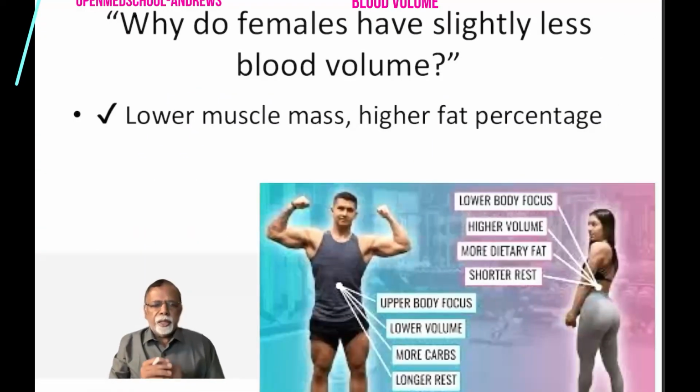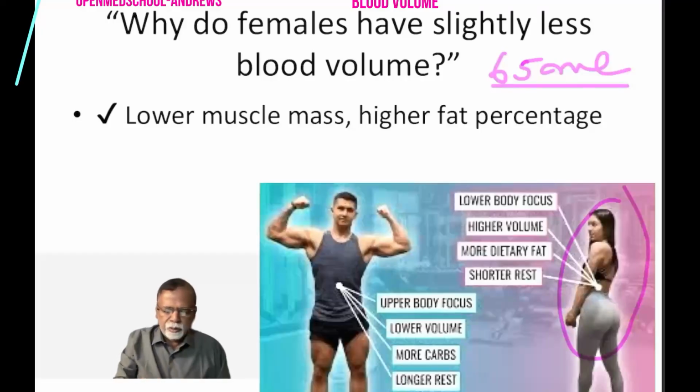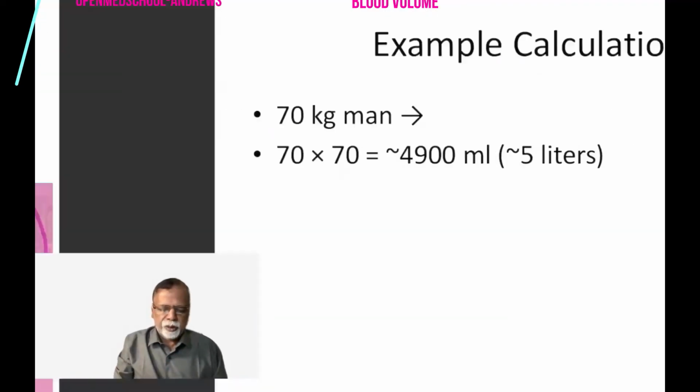Now we already said that females have less blood volume, only 65 ml per kilogram. Why this difference? It is because females have less muscle mass and a higher fat percentage. Even though the weight may be less, their fat content is more. And that is why the blood volume is less in females.